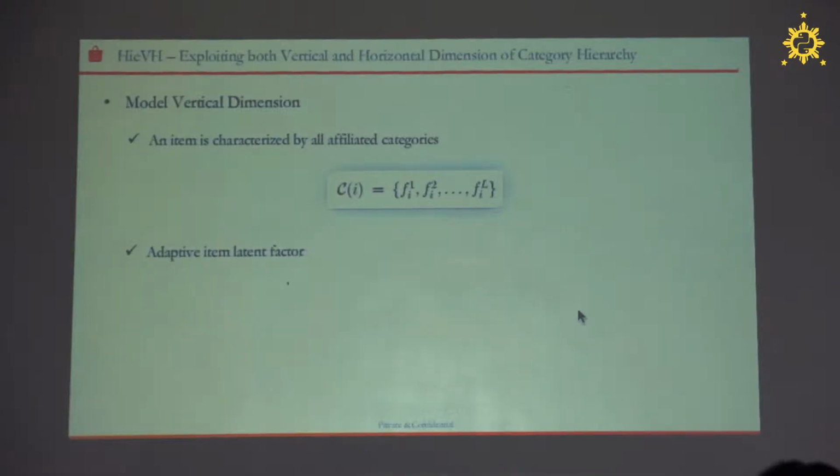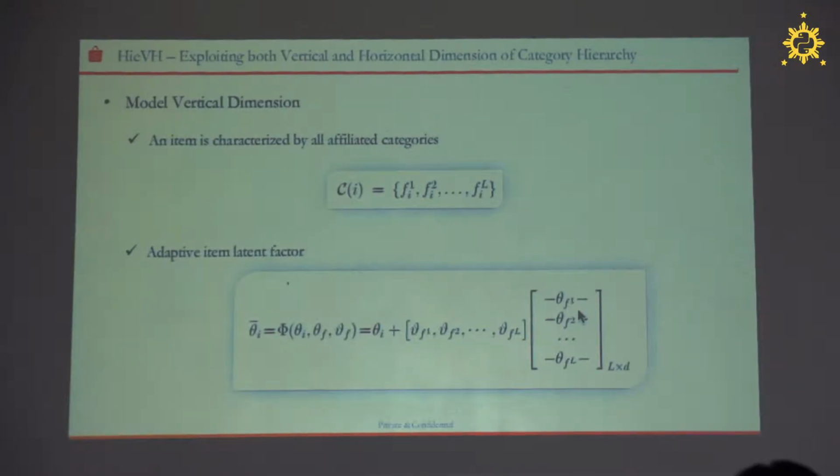So let's see, an item is characterized by all its affiliated categories. Then the adapted item latent factors can be formulated in this vector. So the first term here, theta I, is the item's original latent factor. And the second part is the affiliated category latent factors. That means an item's latent factor will be affected by itself and also by its affiliated category latent factors.